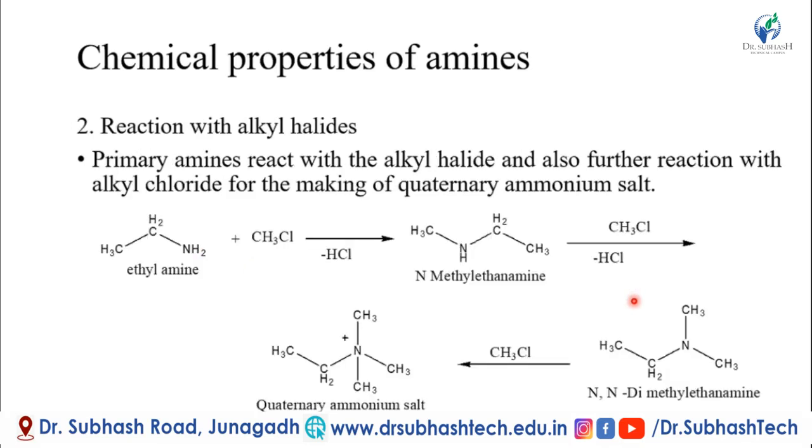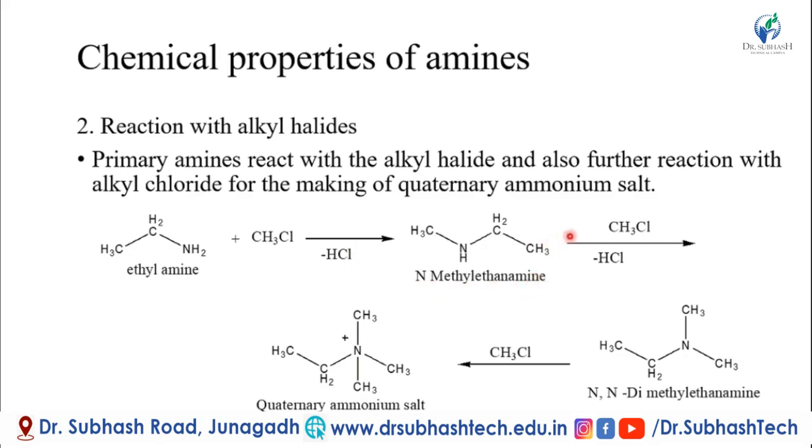Then second is the reaction with the alkyl halide. Primary amine reacts with the alkyl halide, and further reaction with the alkyl chloride makes the quaternary ammonium salt. Here primary amine ethylamine reacts with CH3Cl, one HCl is removed, making N-methyl ethanamine.